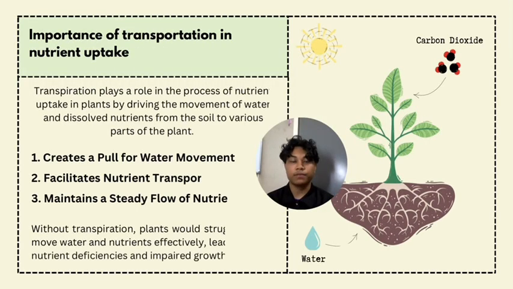The first point is the importance of transpiration in nutrient uptake. Transpiration plays a role in the process of nutrient uptake in plants by driving the movement of water and dissolved nutrients from the soil to various parts of the plant. The first is that it creates a pull for water movement, the second is that it facilitates nutrient transport, and the third is that it maintains a steady flow of nutrients. Without transpiration, plants would struggle to move water and nutrients effectively, leading to nutrient deficiencies and impaired growth.